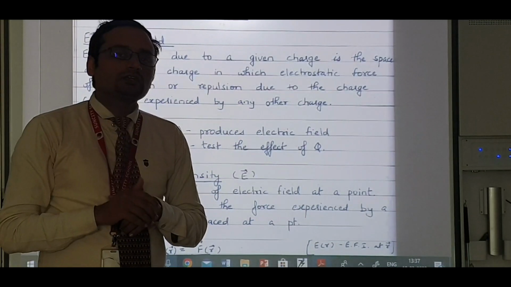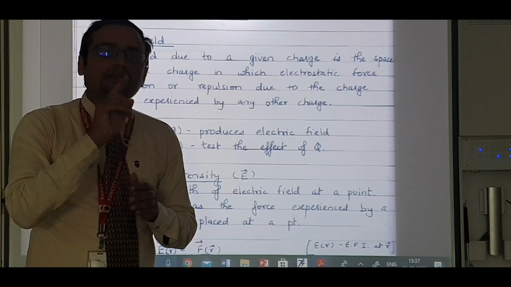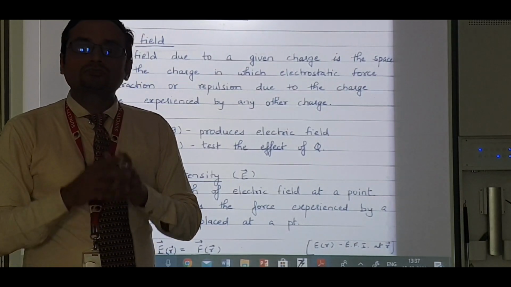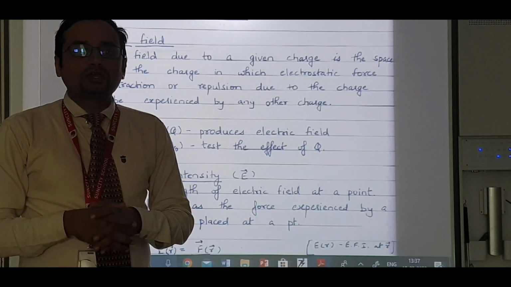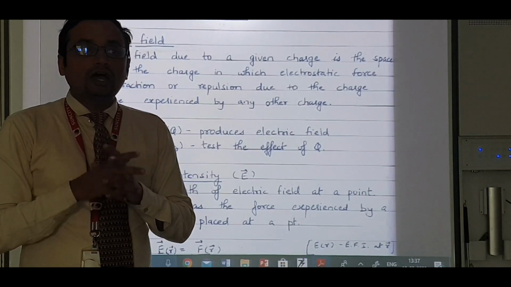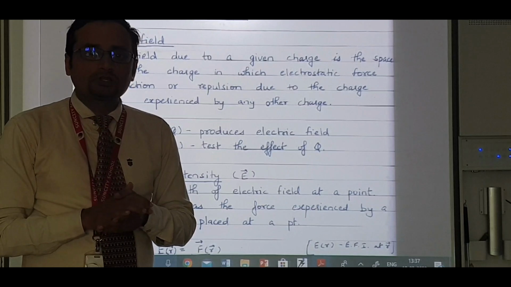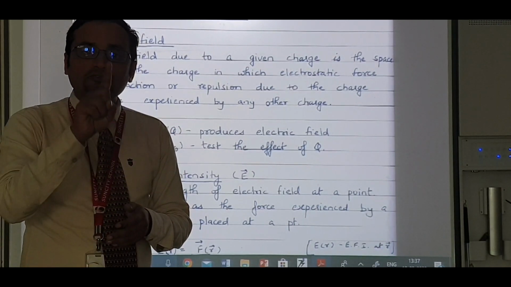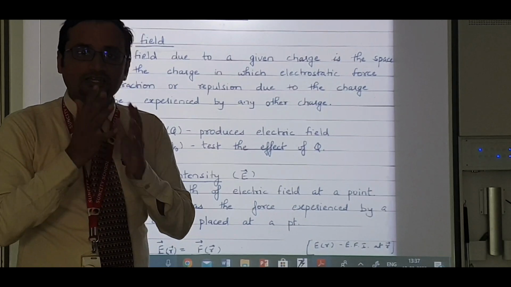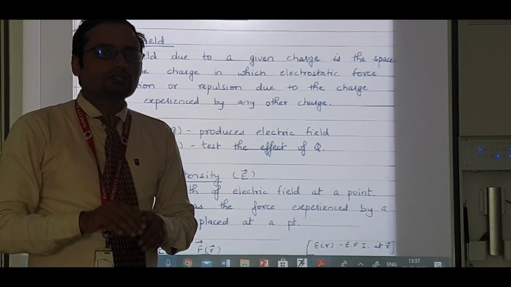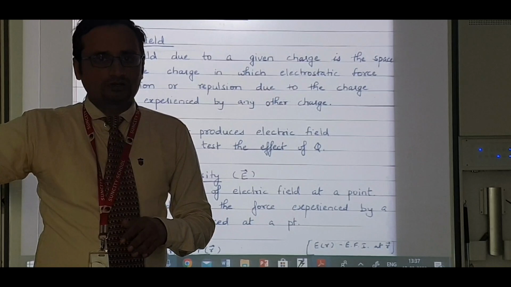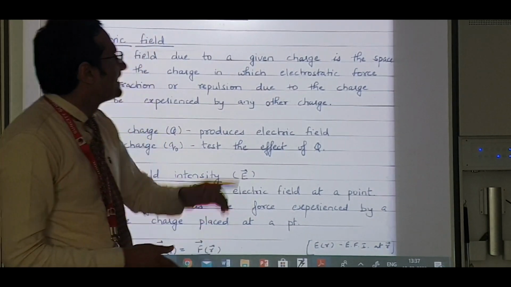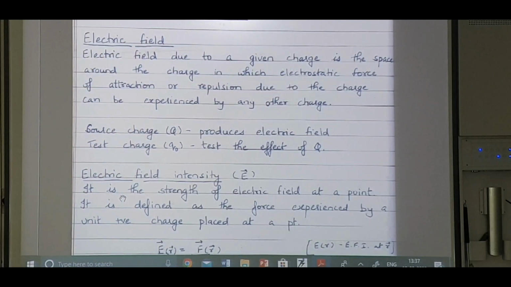Also, one more thing, a lot of you must be wondering about the numericals of quantization of charge, Coulomb's law, induction, and your superposition principle. So don't worry, I will have another session with you only for the numericals or NCERT questions. So you can keep that on the back burner right now, and let us focus on the thing called electric field.